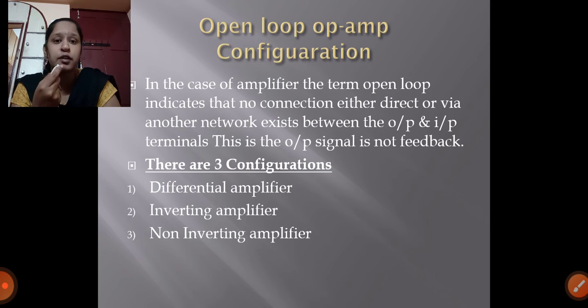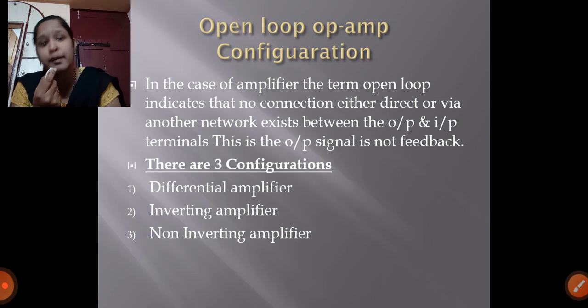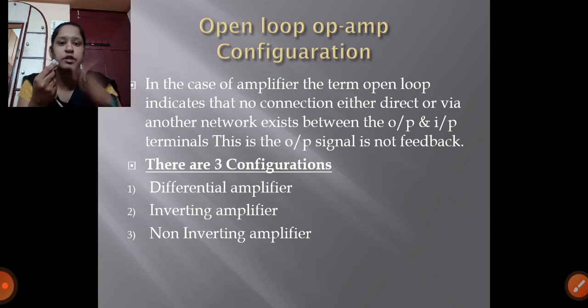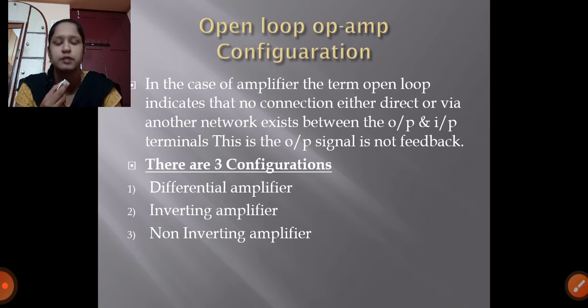They may ask in your examination, write the open loop configuration for 5 marks. Otherwise, they may ask to explain the configuration of an operational amplifier without feedback. Sometimes they give direct questions, sometimes indirect questions.